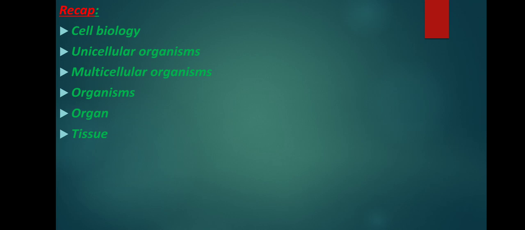Many organs together form an organ system which is concerned with specific functions. For example, respiratory system, which has organs like nostril, nasal chamber, windpipe, lungs that help in the process of respiration. Respiration means intaking oxygen and releasing carbon dioxide.